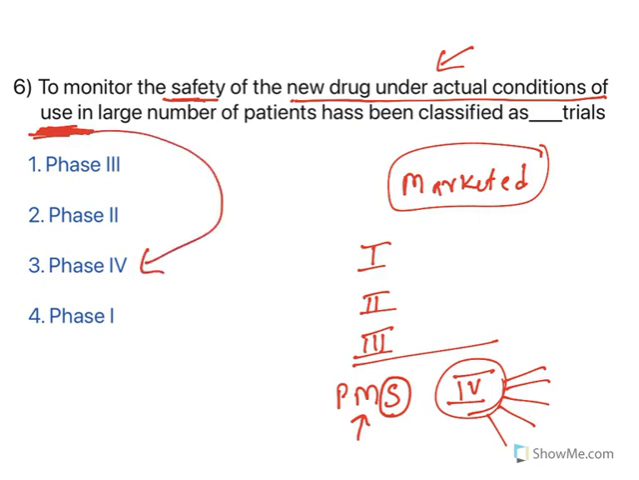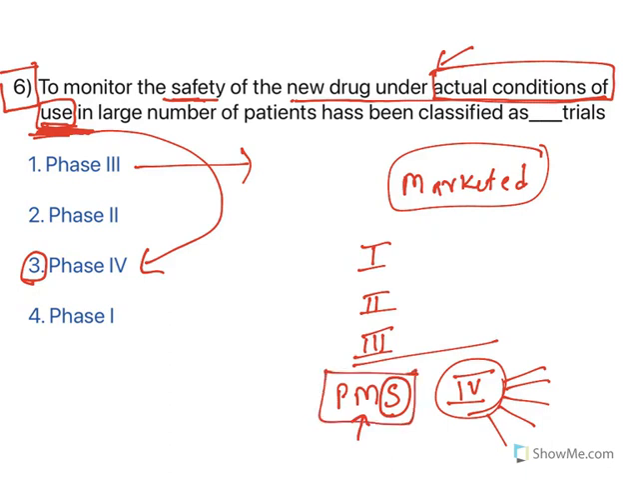So now understand the importance of reading the question properly. You need to understand the question, then only you could answer this. Most of the students have given phase 3 as the option. No, it is phase 4. This is the key word. Actual conditions of use means it is in the market. That is what the question is about. So the answer is phase 4. It is in the post-marketing surveillance phase.